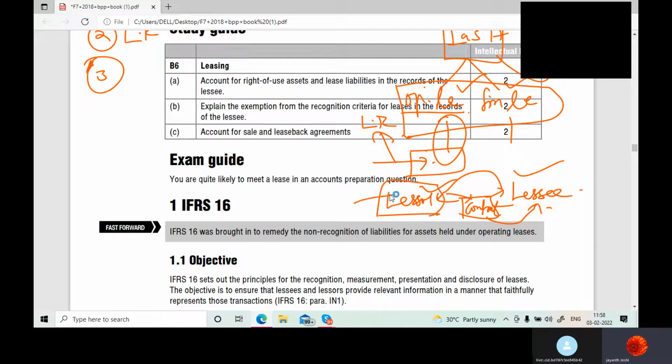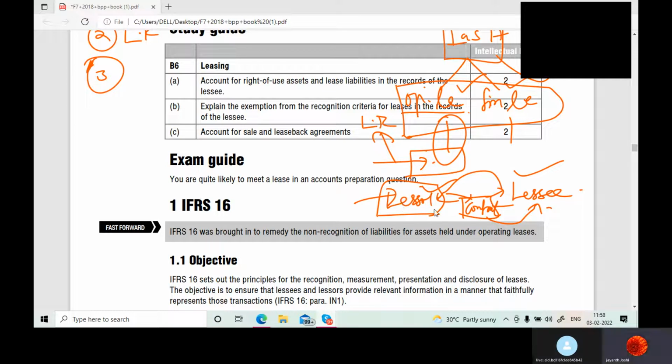Lessor. So in case of operating lease, who takes care of the asset, and who bears the risk related to that asset?